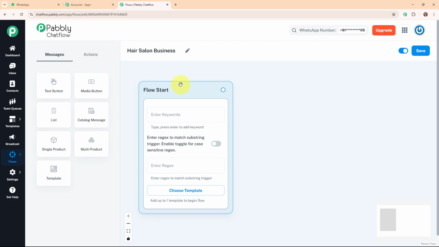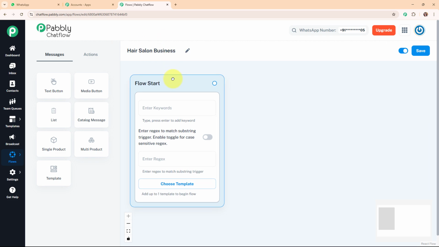And now after giving a name to my flow, it is asking me to set up the flow start. So here in this flow start, I need to set up the trigger for my WhatsApp chatbot. So here you can see I have received the option for keywords, regex and choose template to set up my trigger for the WhatsApp chatbot. So here if you wish to trigger the WhatsApp chatbot through a message template, then you can choose the template from your template library, or you can also select your trigger type as keywords and the regex.